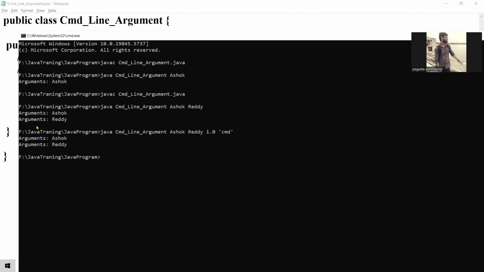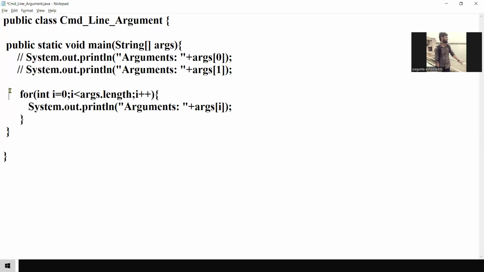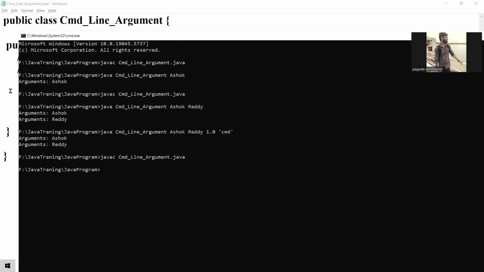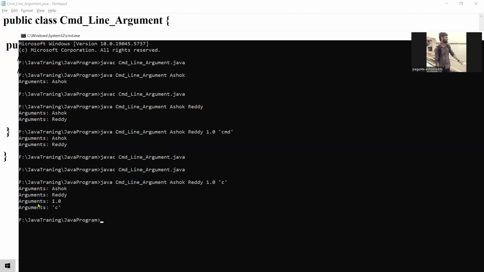Okay, I need to compile, right? Because I changed the code, right? Sorry, I'm going to save with Control S, then give javac. I can give a single line comment, only one character. Okay, done. Yes, it will print, right?